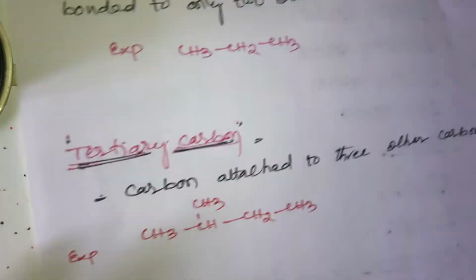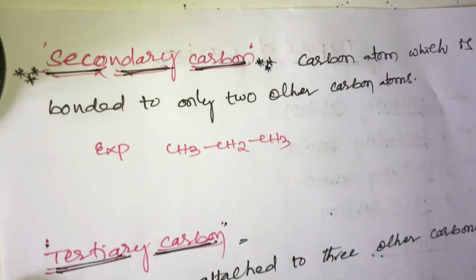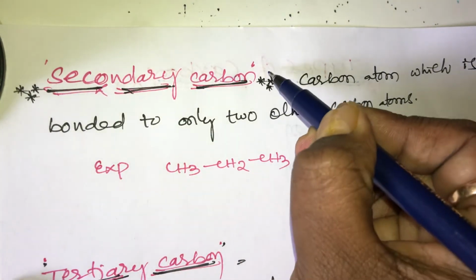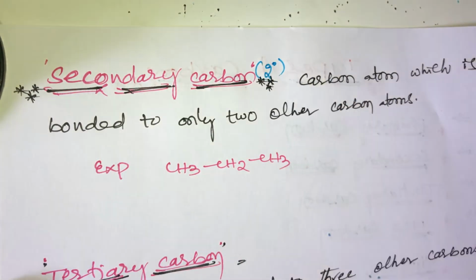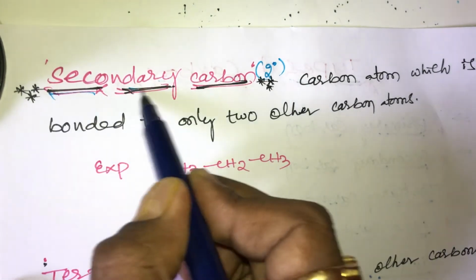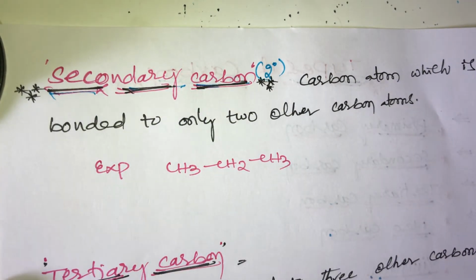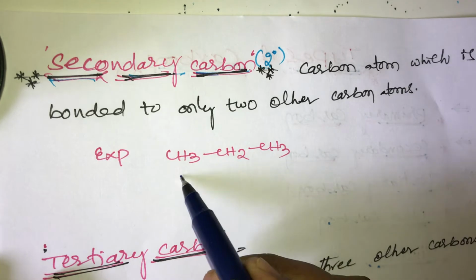Next topic is secondary carbon. What is secondary carbon? Secondary carbon is denoted by 2 degree. It is also very important, students. A carbon atom which is bonded to only two other carbon atoms is called secondary carbon. Simple trick: when a carbon is attached with only two other carbons, it is called secondary carbon. Now take the example of propane.